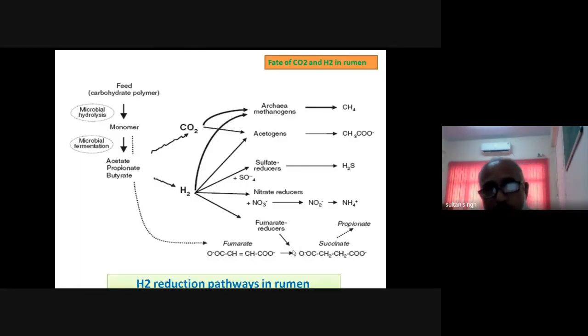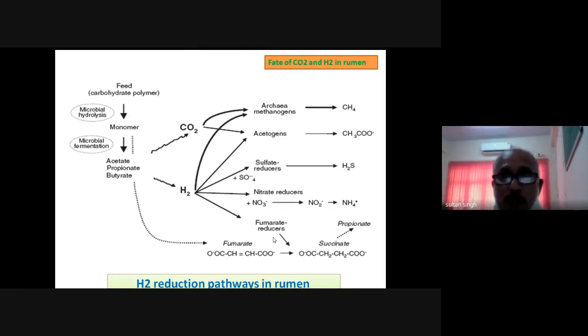So friends, most of the strategies to reduce methane emission in ruminants are mainly based on two or three things. Either they are through dietary manipulation, or through the manipulation or modulation of the rumen. The things you are seeing here, the archaea methanogens, acetogens, sulfate reducers, nitrate reducers, and fumarate reducers, are some of the pathways responsible for the utilization of hydrogen.